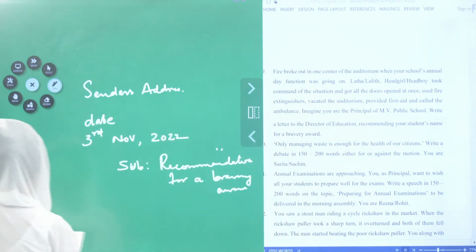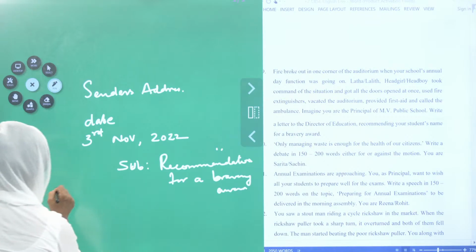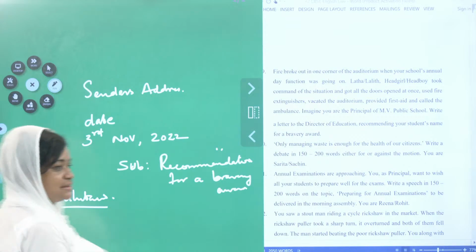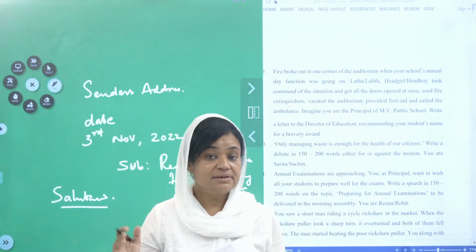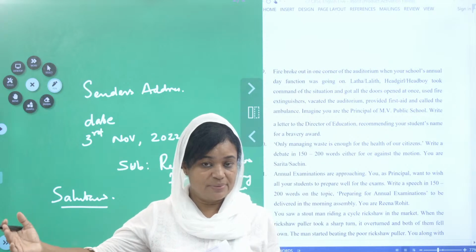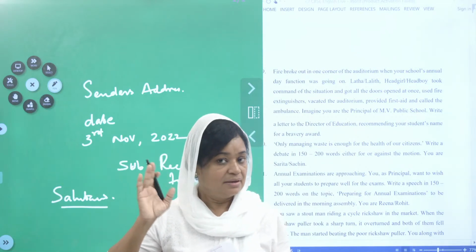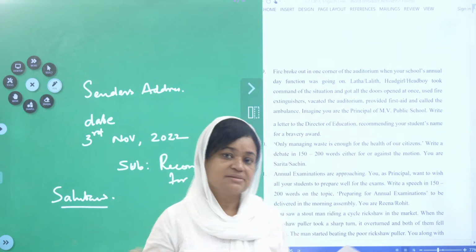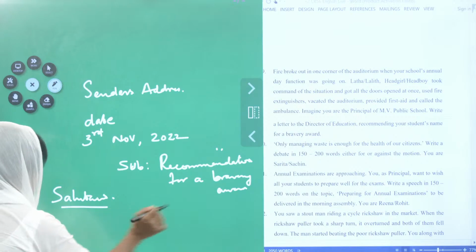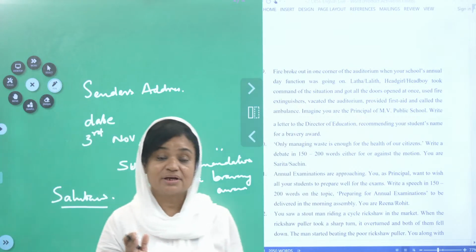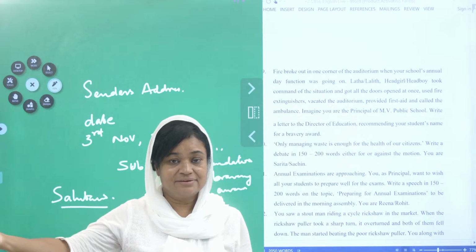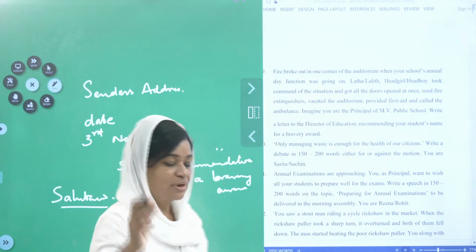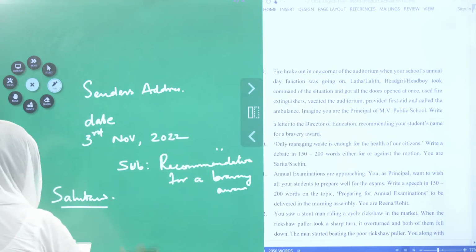Now what is the next one? Salutation. Salutation is the next line. What would you write? There is a difference in salutation in the formal letter and informal letter. This is a formal letter and therefore you can write, what will you write? Sir, respected sir or whatever. And in an informal letter you can call whatever you want. Dear, my dear friend, or in that way, informal. I hope you understood it, okay. Here only in a very formal way.